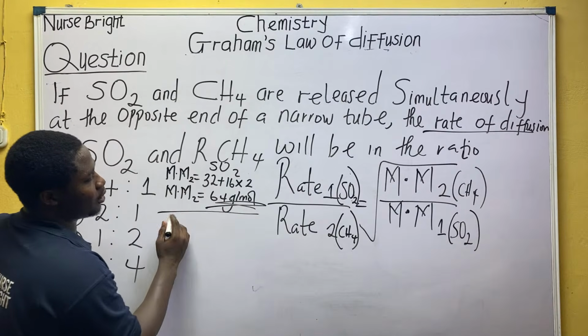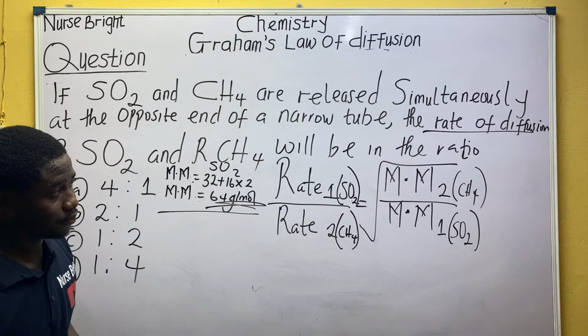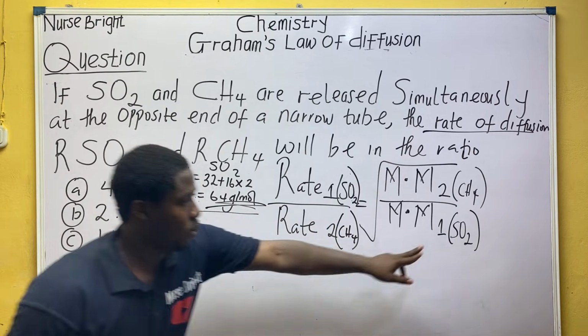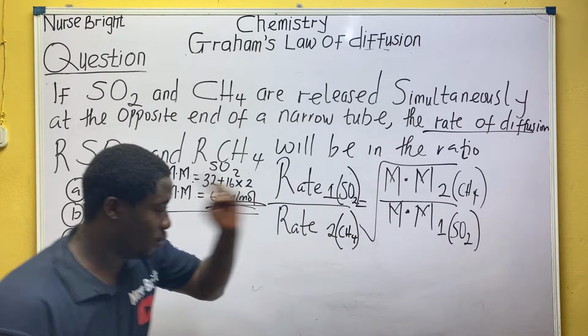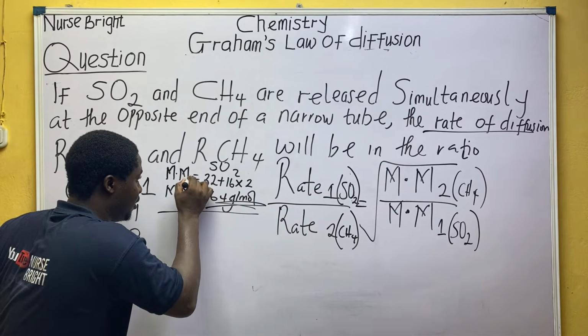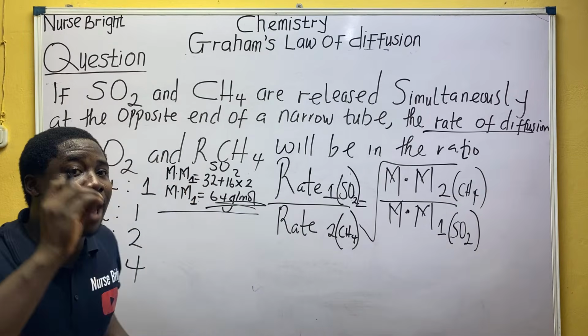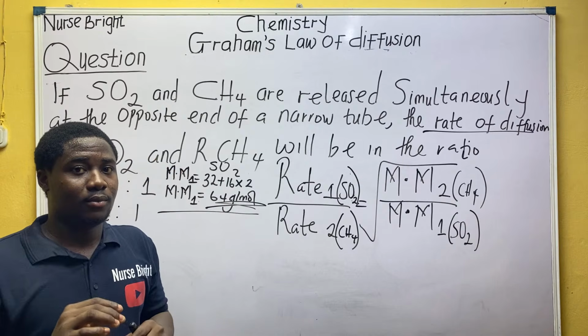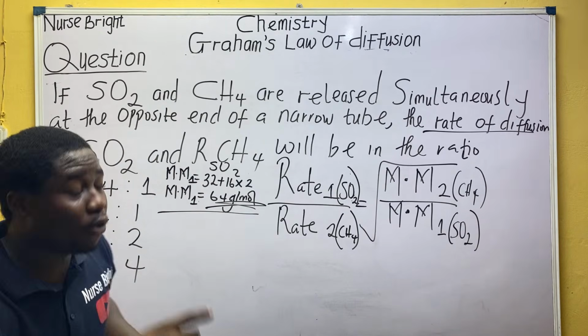Sorry, SO2 should be 1. Do you understand what I'm saying? I paused so that you know what I wrote initially. Don't make mistakes in your exam.